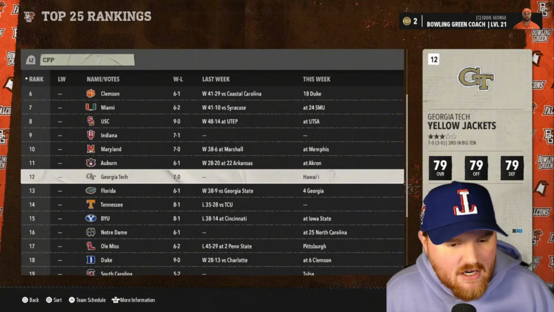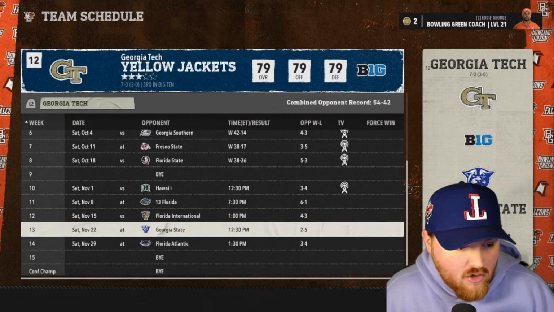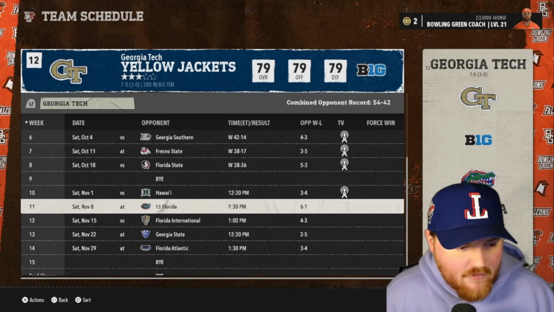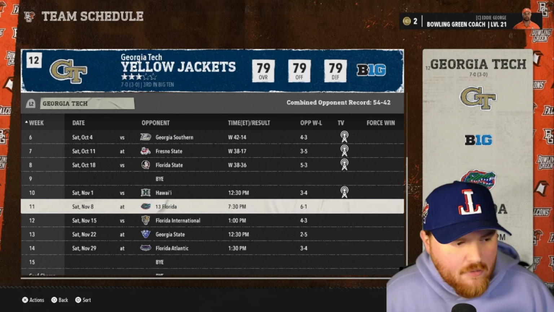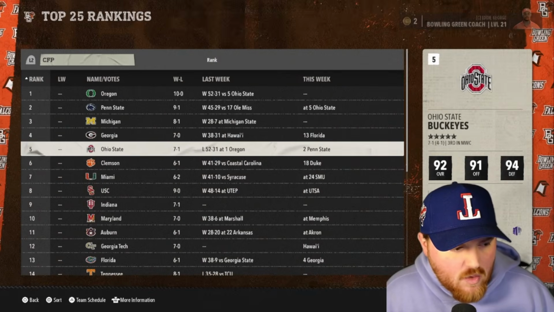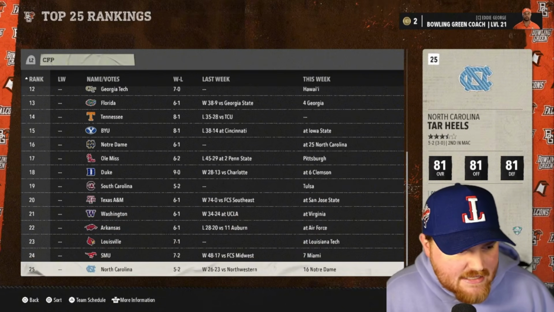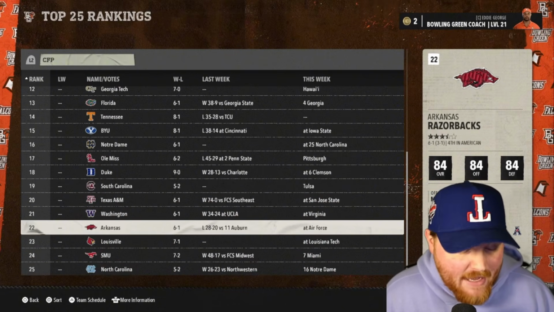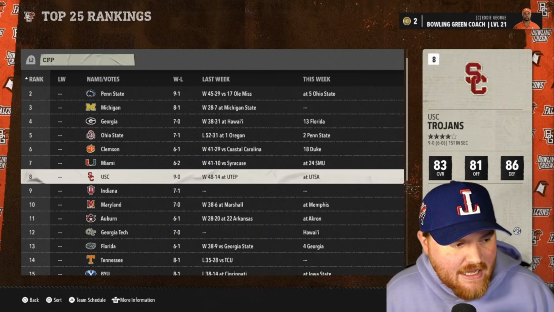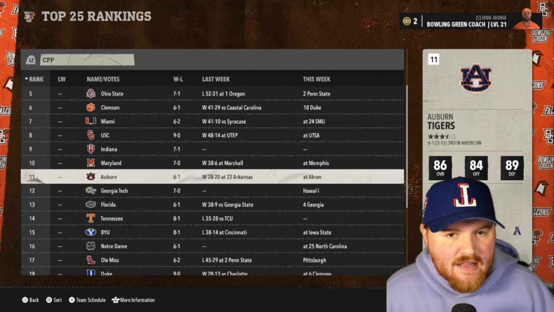Georgia Tech has been up there 7-0. Again, pretty interesting because they're in the same conference as Georgia, but that is going to be all that. And for some reason, they avoid Georgia, even though they are a rivalry, whatever. They have Florida coming up in a couple weeks here. So we could see Georgia Tech push up in the playoff as well, which would be interesting. South Carolina up there is somewhat interesting. SMU, Arkansas has been better recently, which is interesting to see as well because they were terrible this last season. So pretty chalk besides Maryland and Georgia Tech. They're in the top 25.